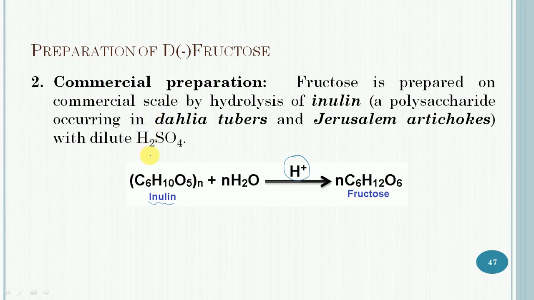In this case, the excess of acid is neutralized with barium hydroxide and the precipitated barium sulfate is filtered out. The filtrate is finally concentrated by evaporation under reduced pressure, and finally the crystals of fructose are obtained. So it is the commercial method used for the production of fructose.